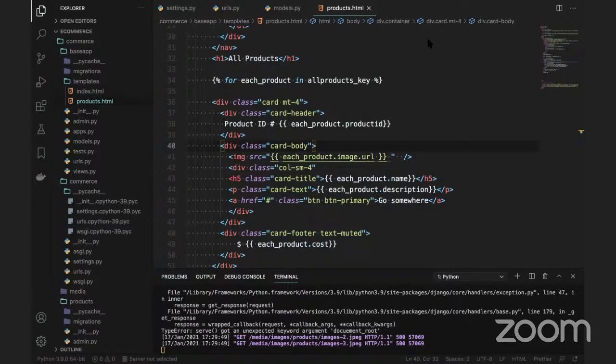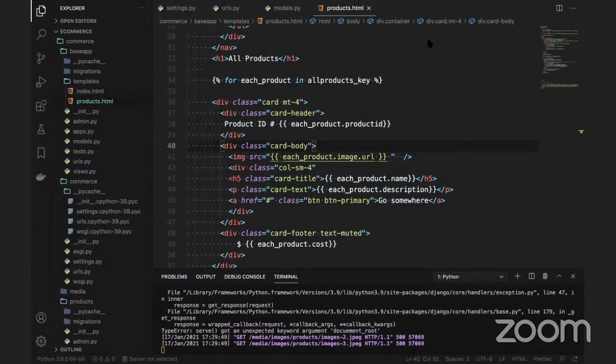Do you know why this is not printing? I'm just waiting for your answers, but okay, fine. I've given each product dot image dot URL, but this is not printing. Basically, this is how we need to print images, but this is not working. Do you know why? That is my question. So image src and inside the brackets each product, which we are navigating through, dot image dot url. Let's go and check the models. What is the image name we are giving? It's image only, in models dot image field.